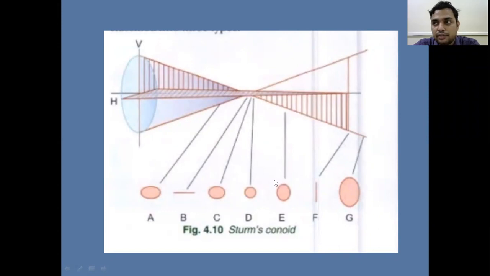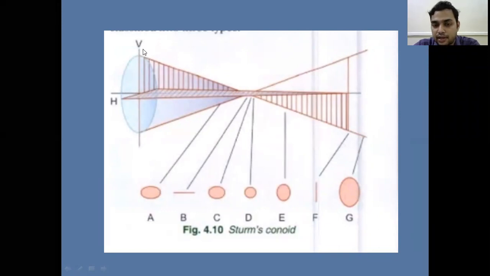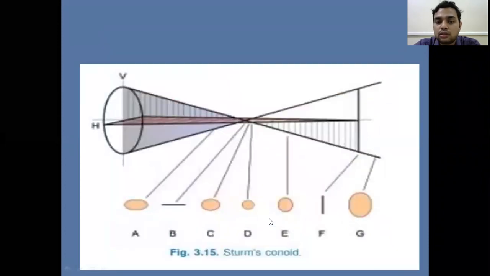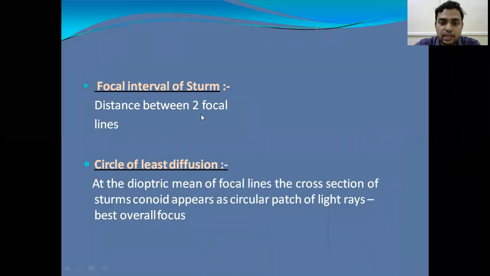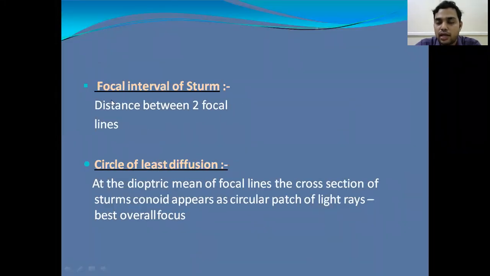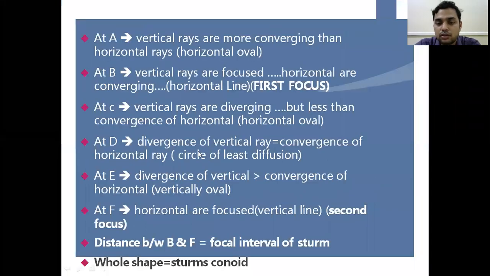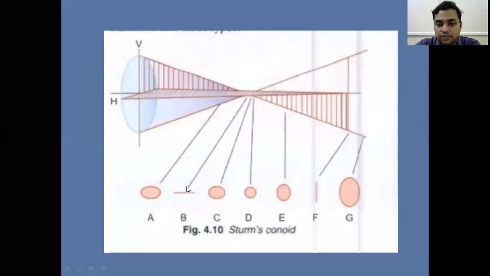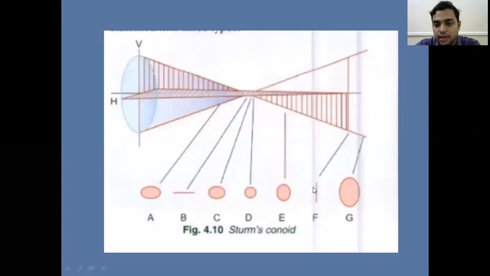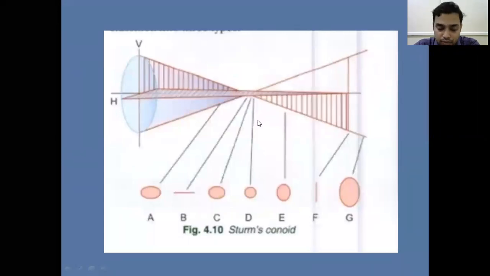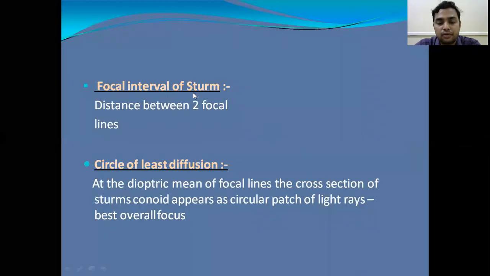So basically, if there is an astigmatic error, they don't form a focal point, but they form focal lines. Two different focal lines are formed at the vertical meridian and horizontal meridian. Whatever the distance between the two focal lines, we call it the focal interval of Sturm. This distance between the first focal line and the second focal line is our focal interval of Sturm.